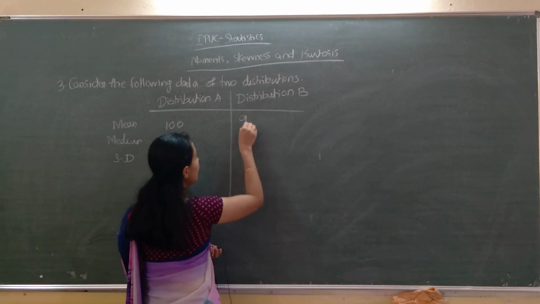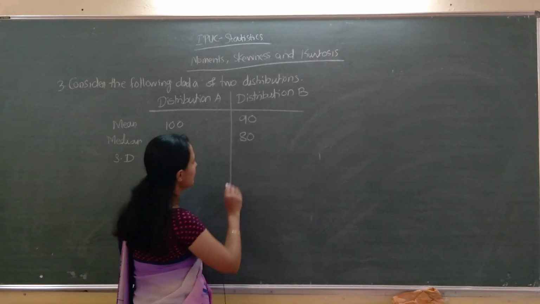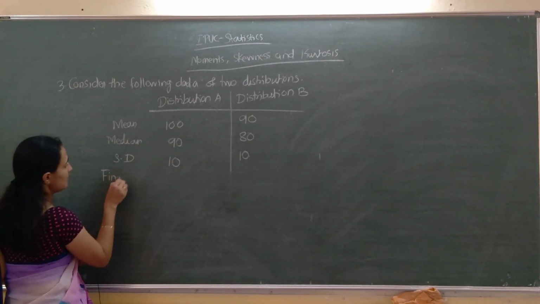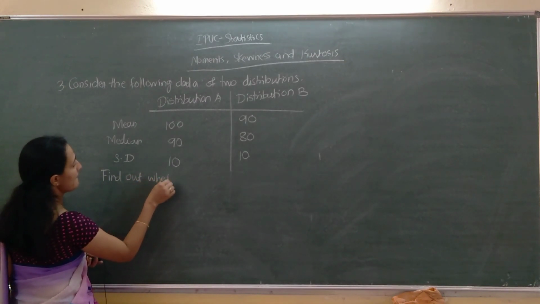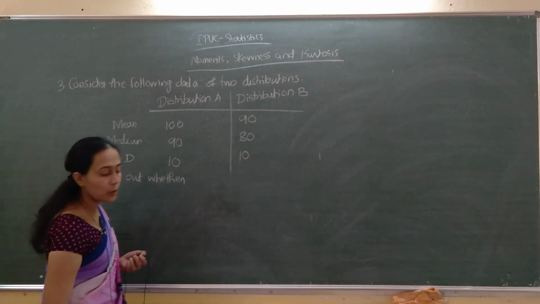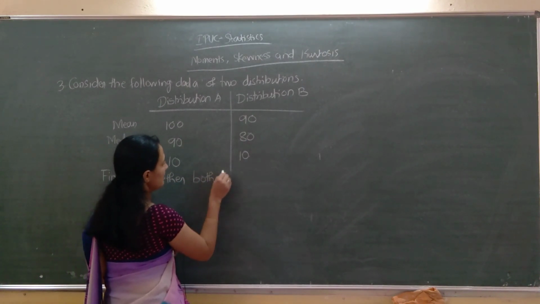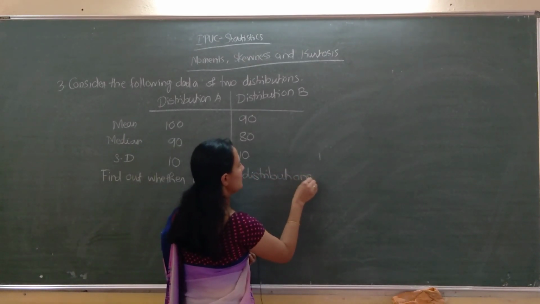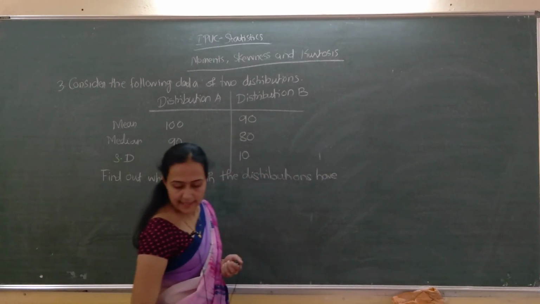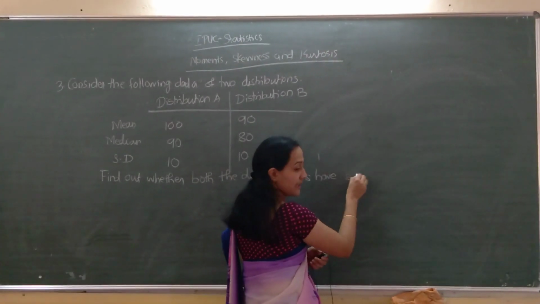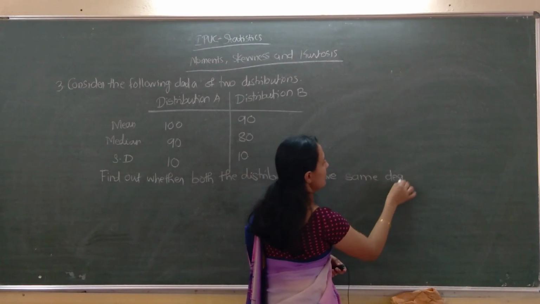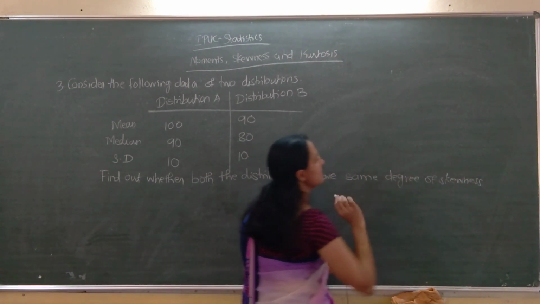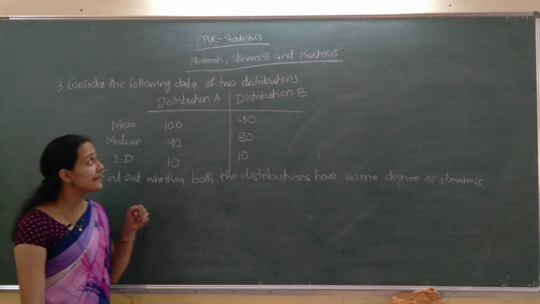Second distribution: 90, 80, and 10. Then find out whether both the distributions have the same degree of skewness.